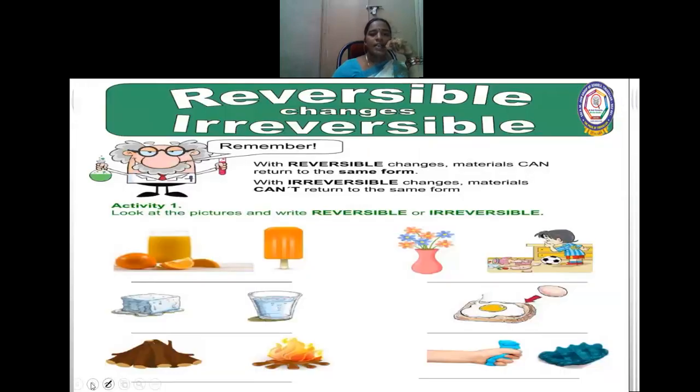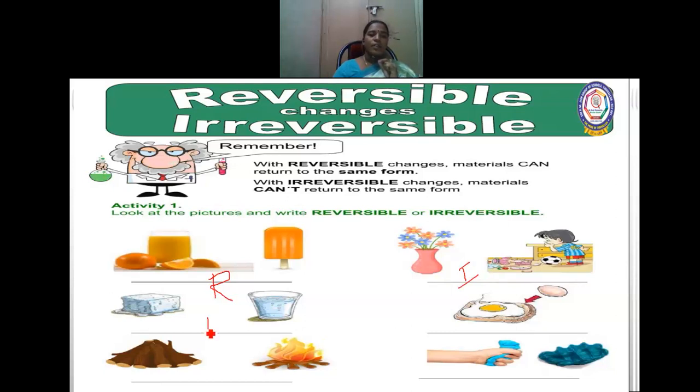Let us see the other examples. Look at the picture and write reversible or irreversible change. It is a reversible change. Once the flower is broken down, you cannot get it back, and it is an irreversible change.